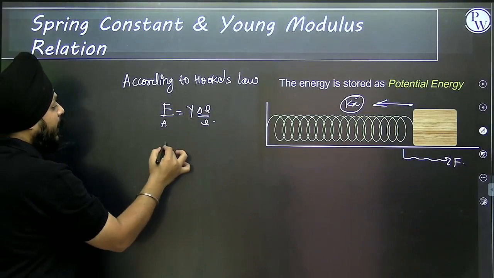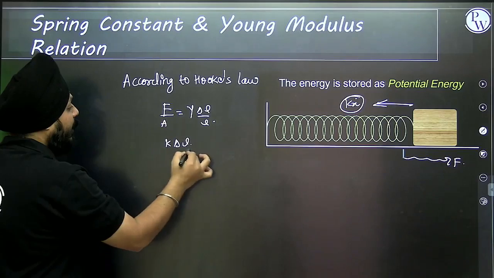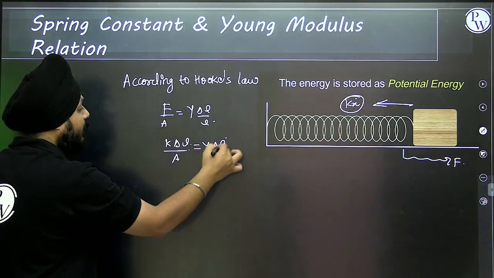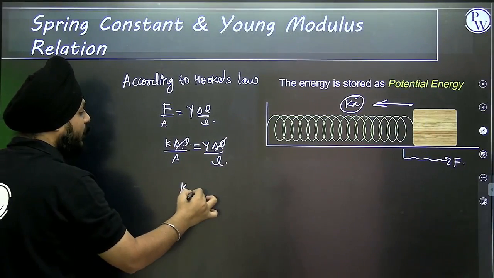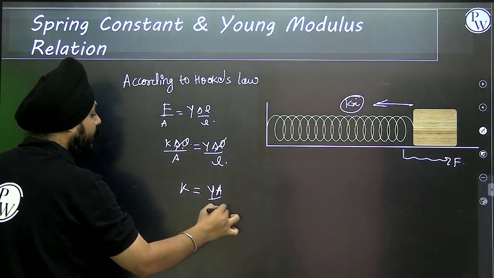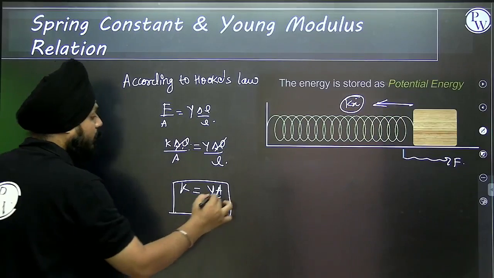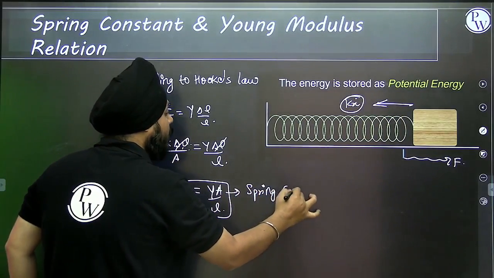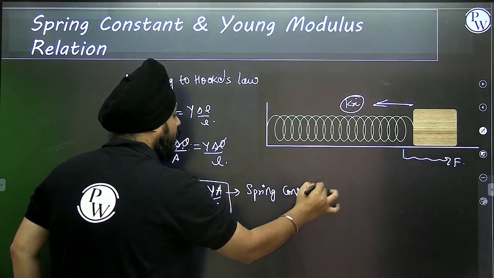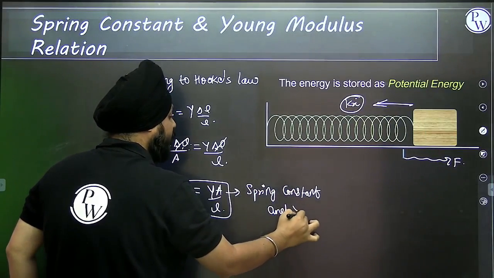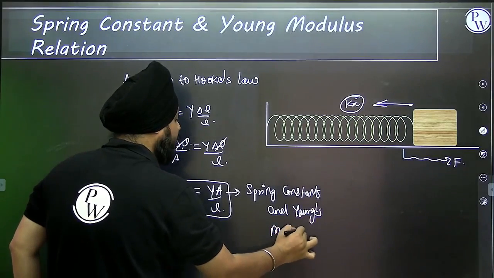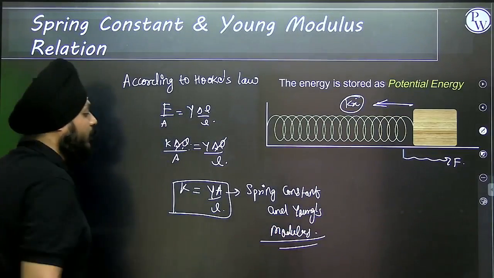Can I replace this value of the force as K delta L, and that restoring force is Y delta L by L times A? Delta L will get cancelled. We are getting the constant of proportionality as K equals YA by L. That is the actual relation of the spring constant and the Young's modulus.